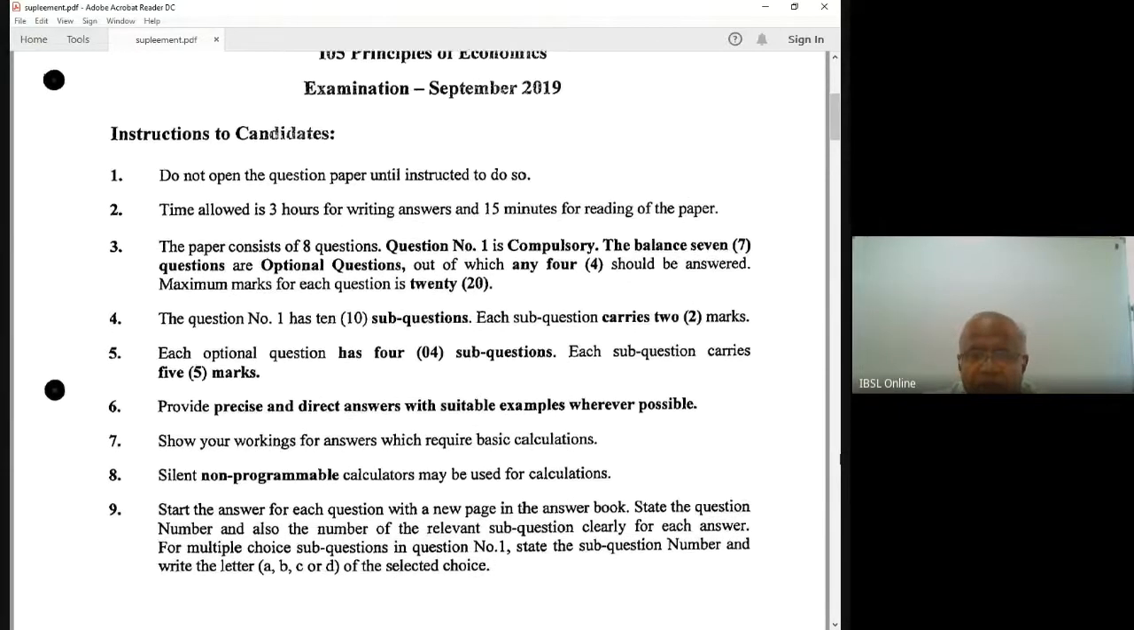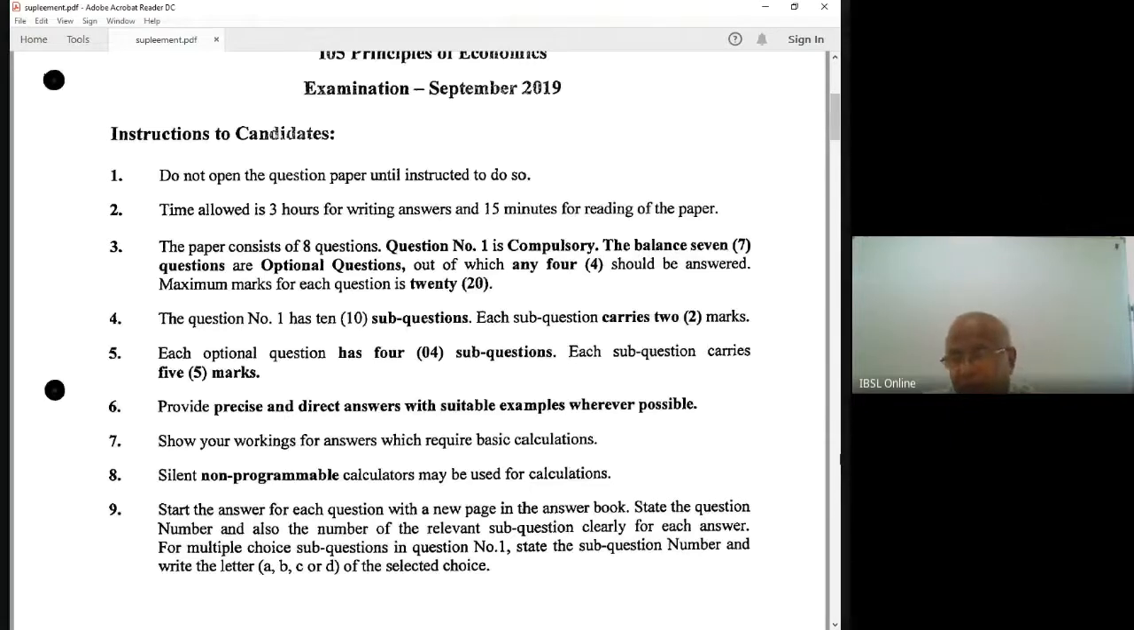Okay, now we'll look at this paper, which covers both macro and micro, right? Microeconomics and macroeconomics. For the first question, we don't know; it covers both micro and macro. Some are micro questions, some are macro questions. Sometimes they might ask about an elasticity question, which is micro, or about the budget deficit or balance of payments, which is macro.